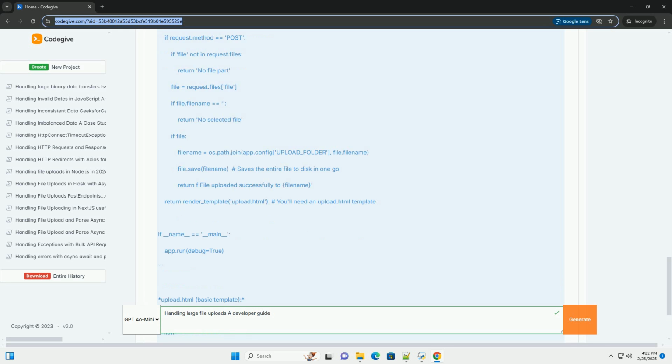The ACL parameter in the pre-signed URL controls the access permissions for the uploaded file. Choose an appropriate ACL setting based on your requirements. Public read makes the file publicly accessible. 2. Client-side, JavaScript upload to S3. Explanation of the direct-to-cloud approach: